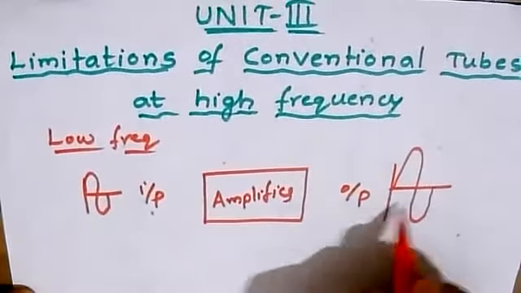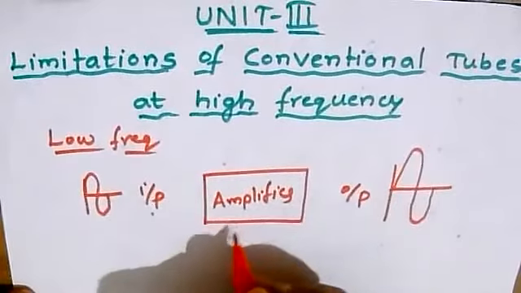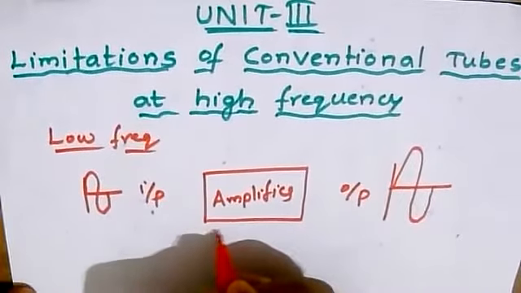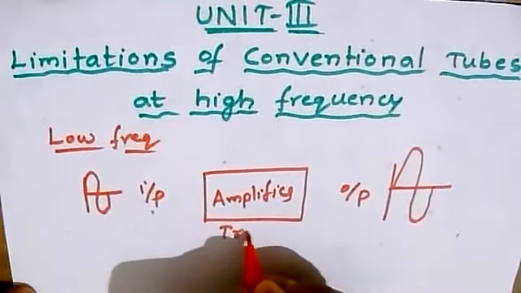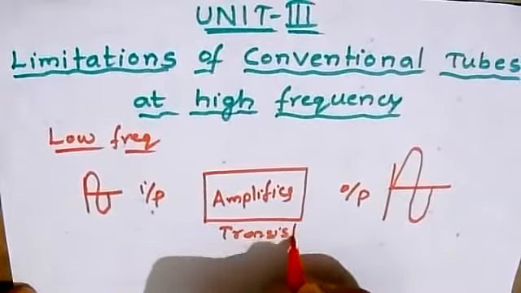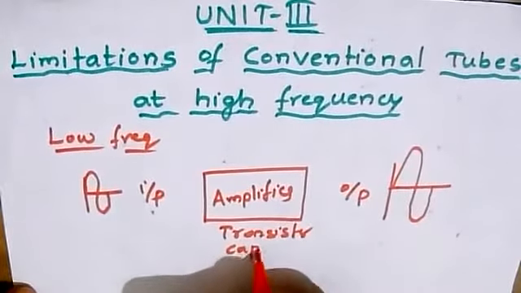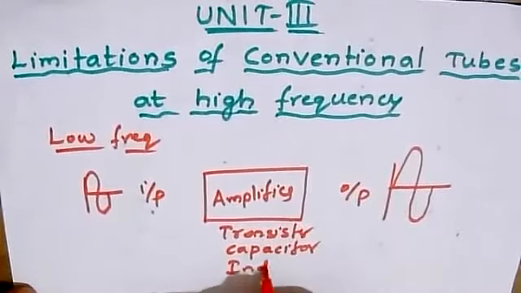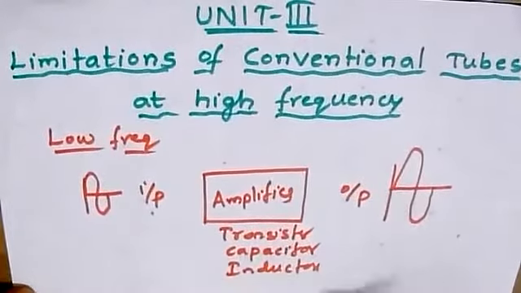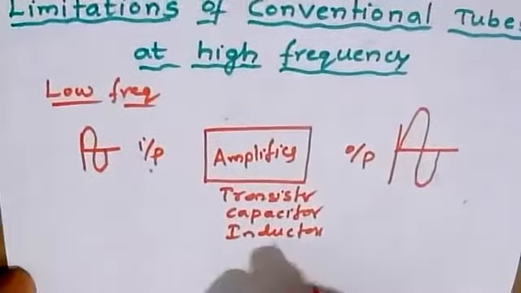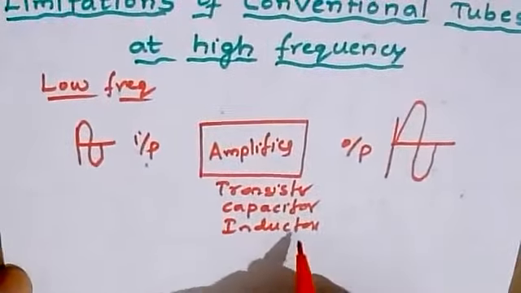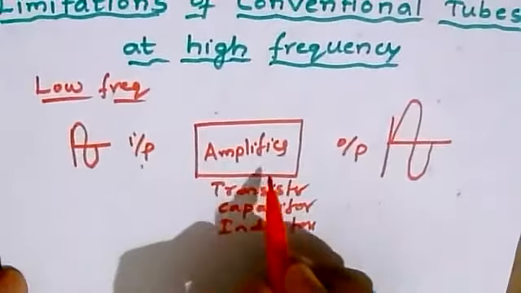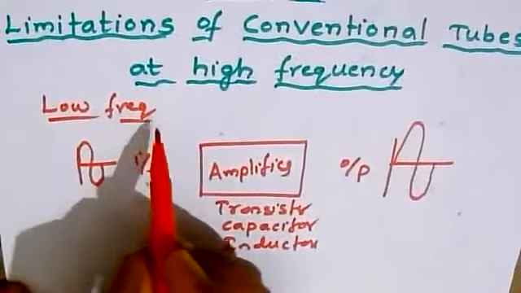Now it is found that whatever the amplifier circuit, it has been designed by making use of transistors, capacitors, inductors, and so on, and resistors. So these are the general components which are used to design the amplifier circuit at lower frequencies.